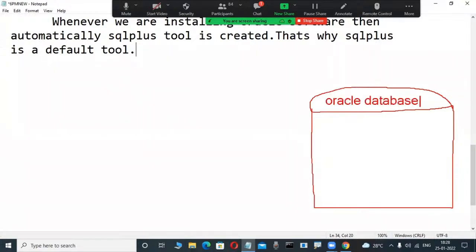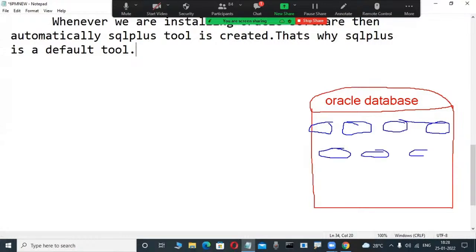Easily understandable. This Oracle database contains what? So many database objects. Some tables are there. Those objects we are learning in our course only. Suppose a collection of tables, procedures, functions, triggers, like this. So many database objects are there. This is the way they are representing. These are a collection of database objects.